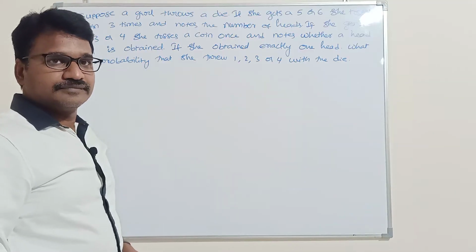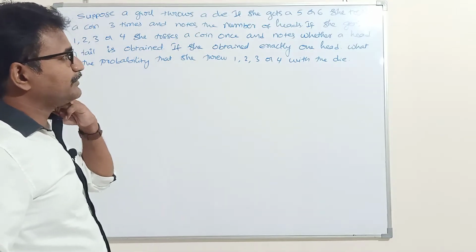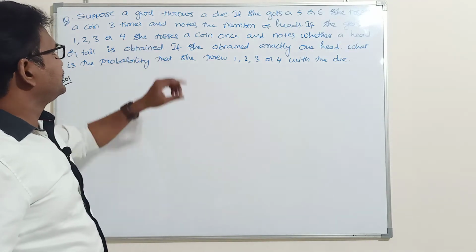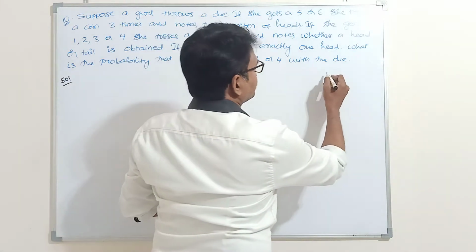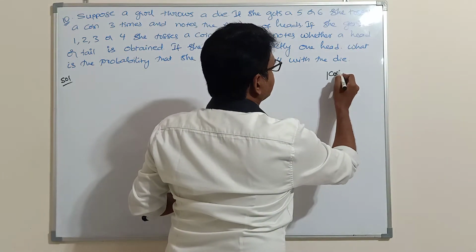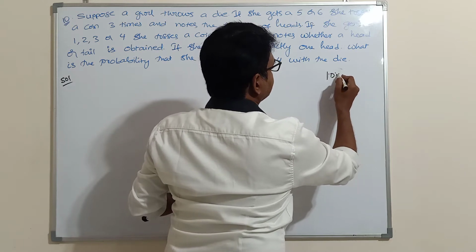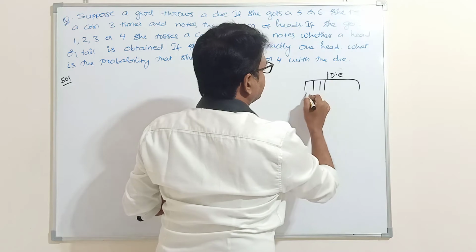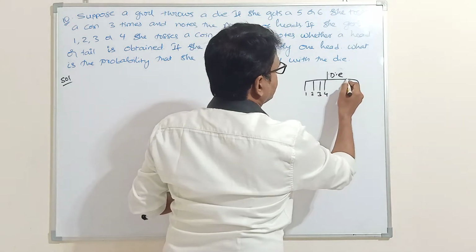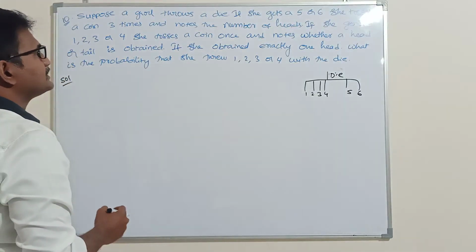Next problem, problem number 10. Suppose a girl throws a die. If she gets 5 or 6, she tosses a coin 3 times and notes the number of heads. The girl throws a die. A die means how many outputs will come? Either 1, 2, 3, 4, 5, 6. So the total number of sample points is 6.